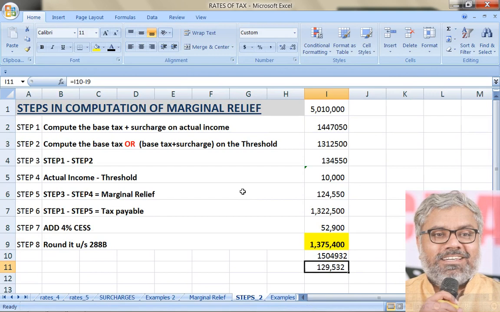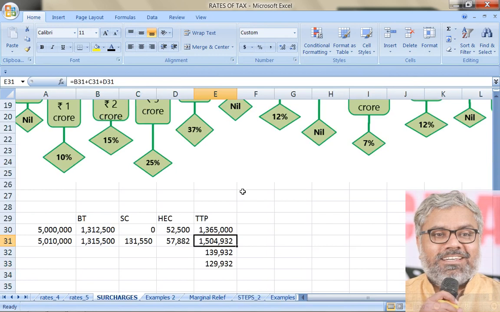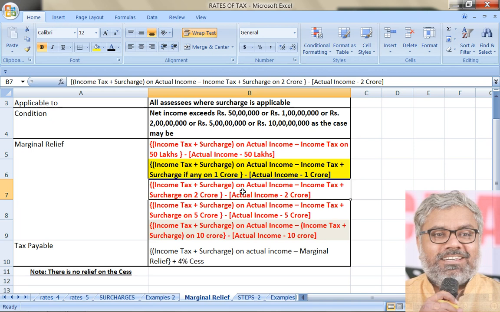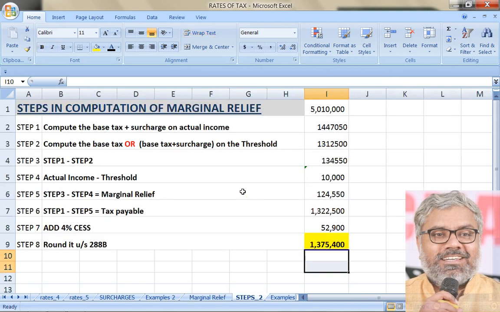Just for understanding purposes, if you take this number and see the difference here, you can understand the benefit that is given by marginal relief. How much is that? 1,29,532 rupees benefit is there. Now understand, the benefit is also there because of lesser tax liability, and because of that automatically cess also got reduced. So without marginal relief, the SSE would have paid higher final tax by 1,29,932 rupees.